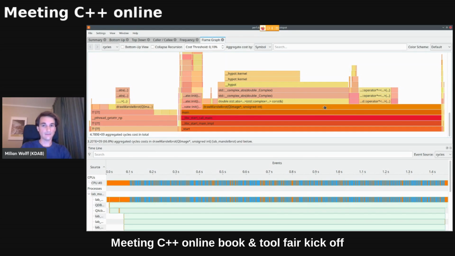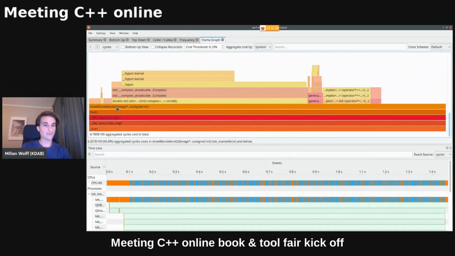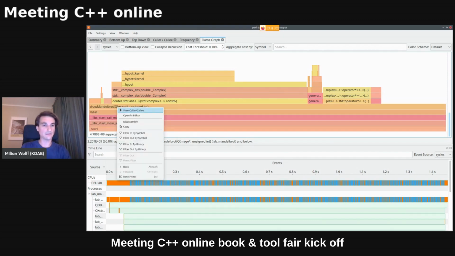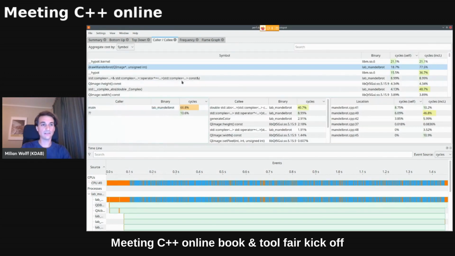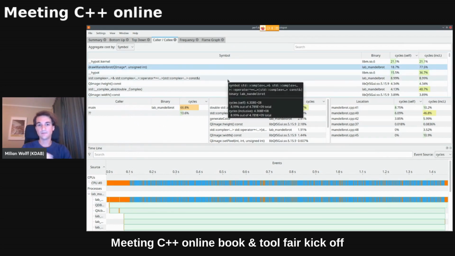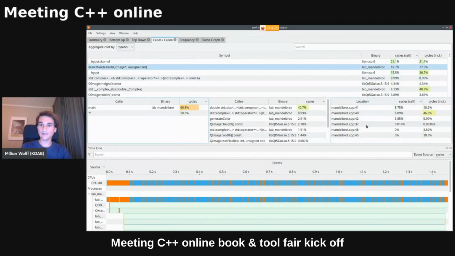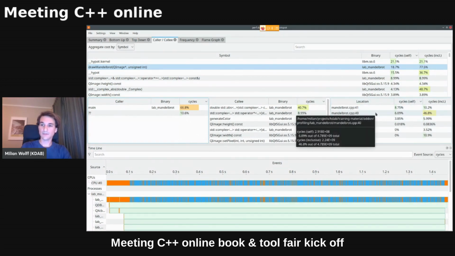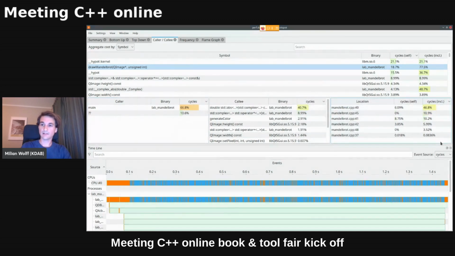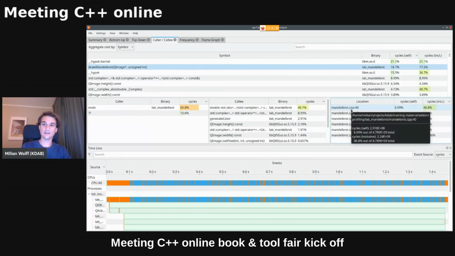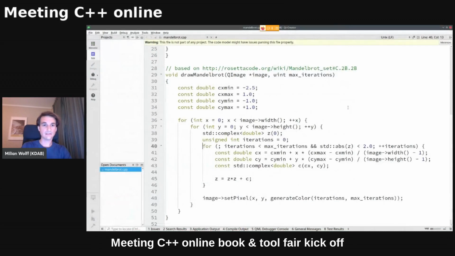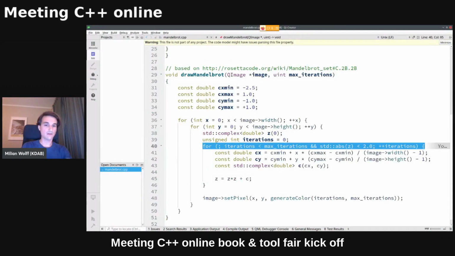And okay, now let's assume I found something here, right? Draw Mandelbrot. How do I figure out where in the code that is? You can right-click, view caller callee, and then it's yet again a different way to look at the same data. And here on the right-hand side, you would have a list of all the lines of code that actually got recorded. You can sort by inclusive cycle cost, and then you would see, okay, mandelbrot line.cpp line 40 is apparently costly. And I can double click it and open it in an editor of my choice. And I would see here is something that is apparently slow.